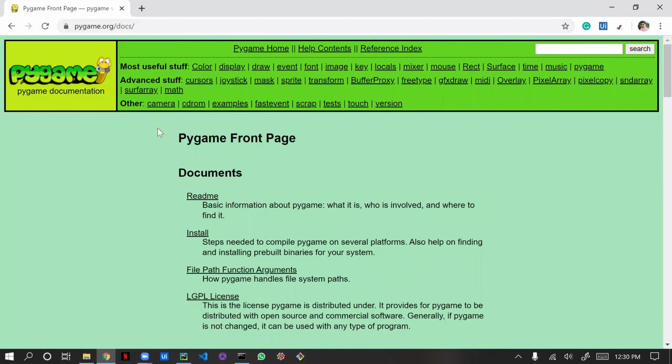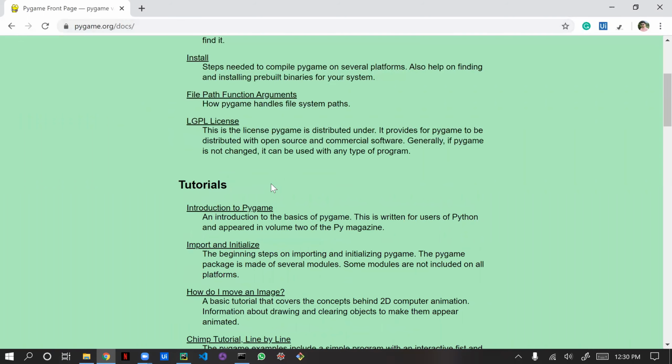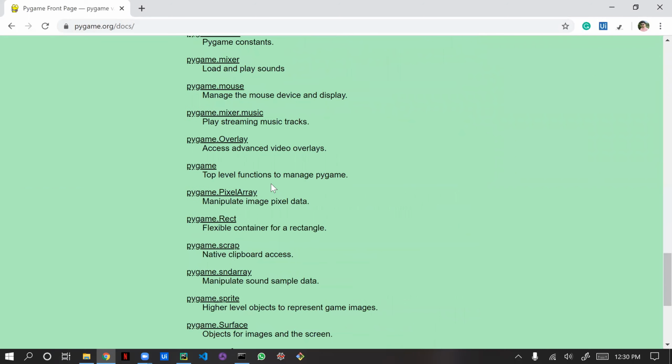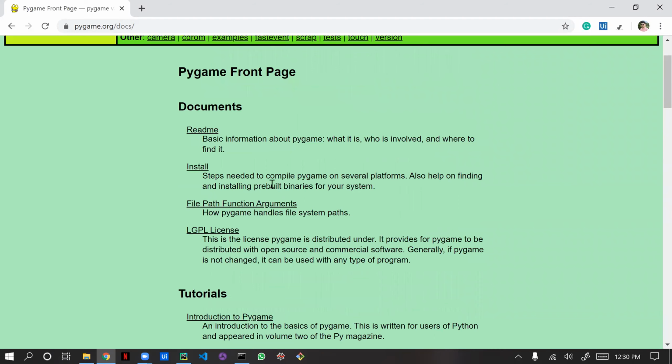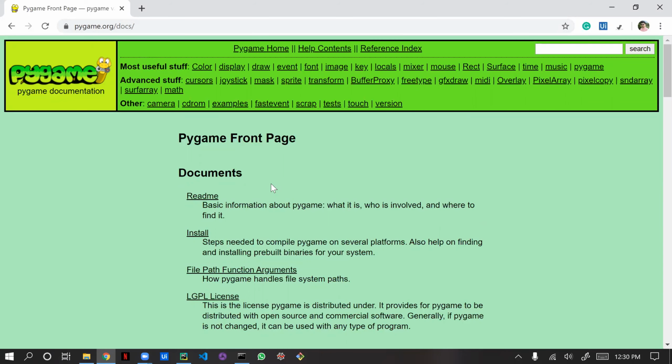pygame.org/docs. Before starting gaming in Python, or before writing code for developing a game, you need to understand each and every line, each and every reference, each and every command given here, because this will help you and make it much easier to understand the code which I write. And if you are developing in parallel while watching this video, it will be helpful for you.